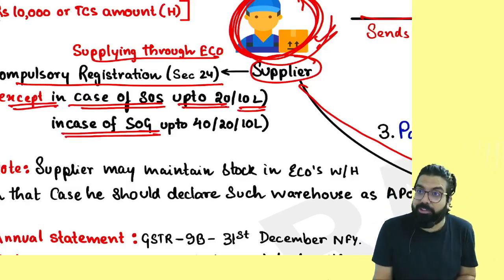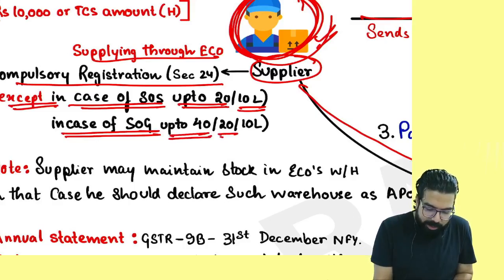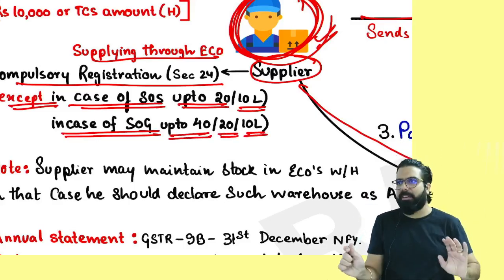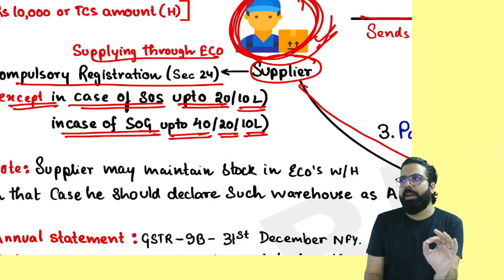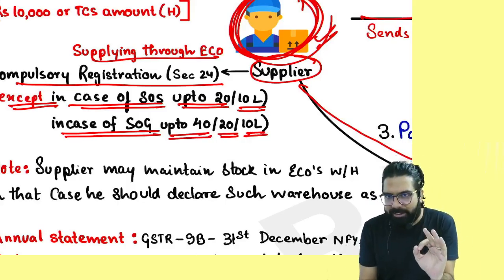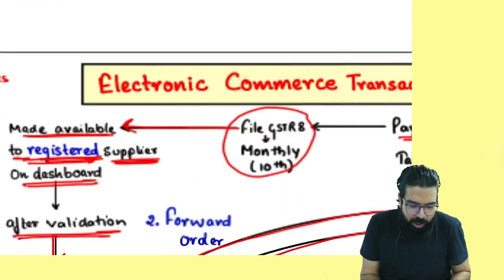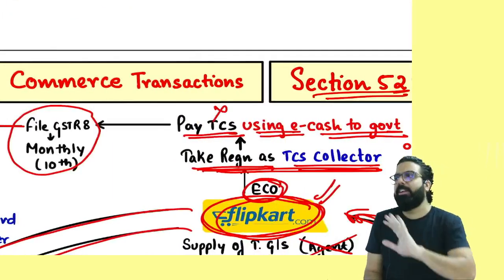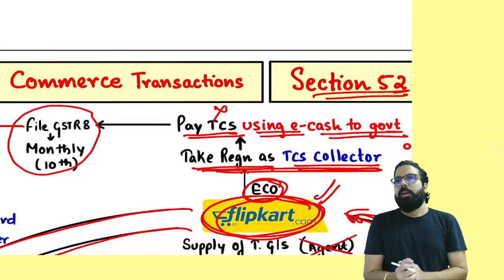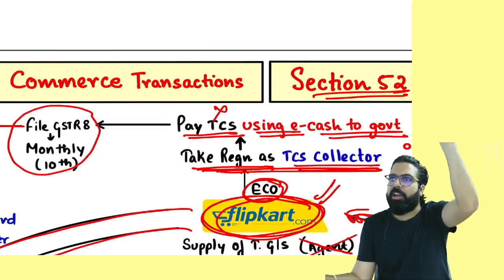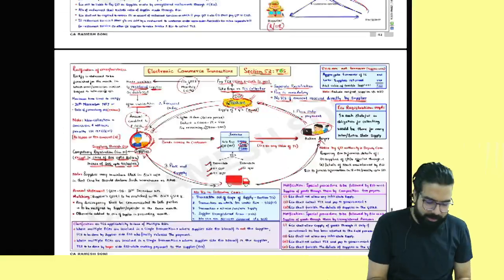If you are a supplier of goods, then up to 40 lakh, 20 lakh or 10 lakh, you are exempted from registration, right? So you don't have to take compulsory registration. Tell me one thing, if you are not registered, you will not get the credit. So the e-commerce operator will also not deduct TCS. If I am registered, the e-commerce operator will deduct TCS. If I am not registered, the e-commerce operator also will not deduct TCS.